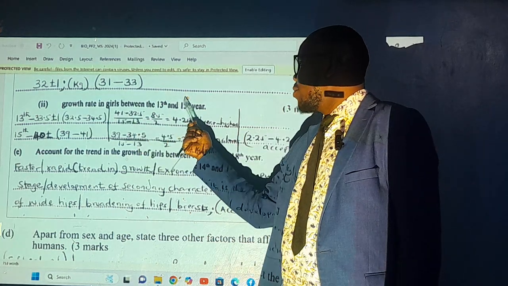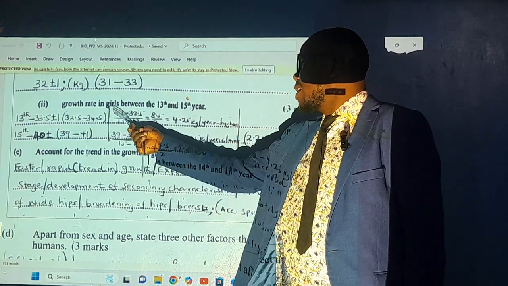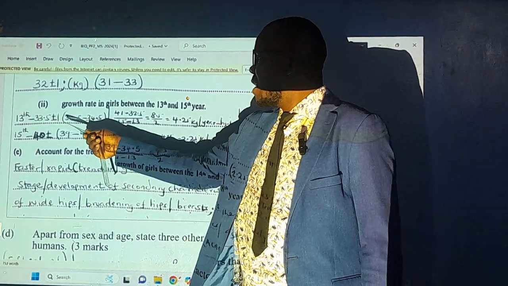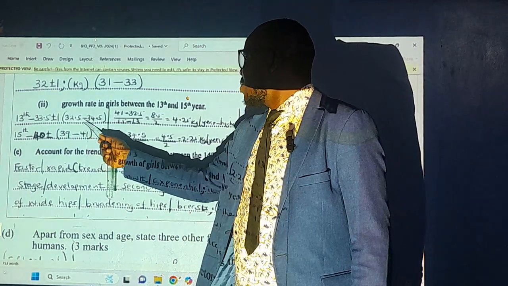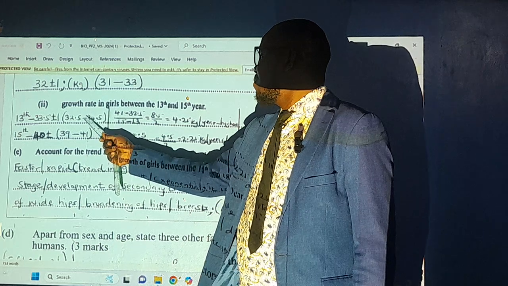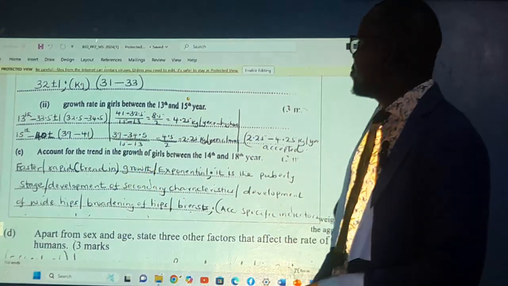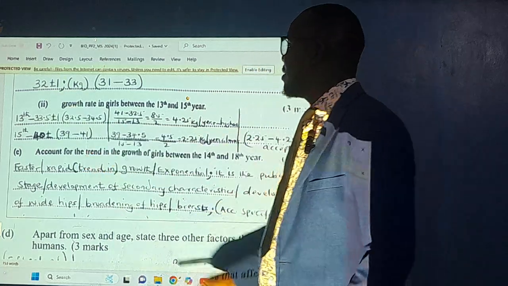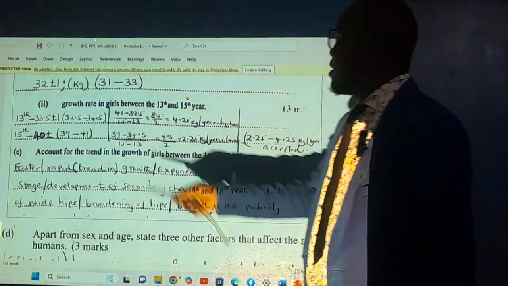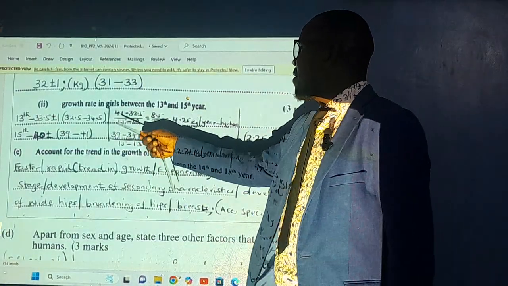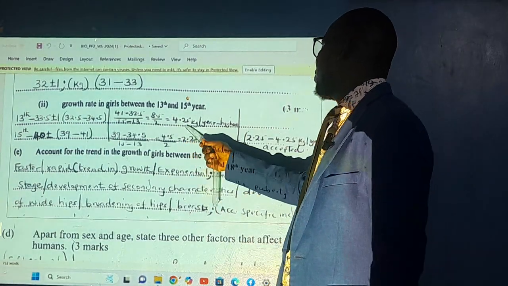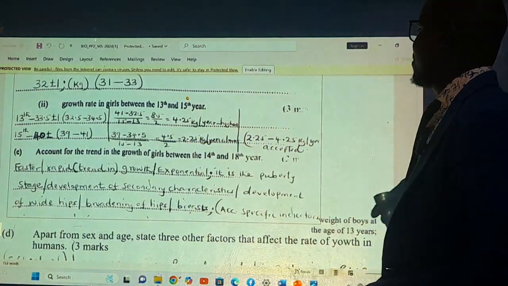When you read the value of 15, it was at 41. Then we are speaking about 13. We are using values either plus or minus, so that is why we are accepting 34.5 or 32.5. For this first one, 32.5; for this other one, we are accepting 34.5. So you get 41 minus 32.5, over 15 minus 13. You get 8.5 over 2, which is 4.25 kilograms per year.